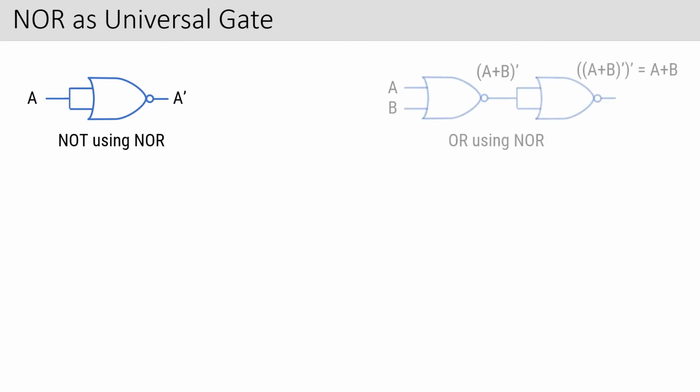Okay, now NOR, we can also call NOR a universal gate. Using NOR, you can convert a NOR gate into a NOT gate. Then you can get an OR gate using a NOR gate. Two NOR gates are combined in this form, and we are getting an OR gate.